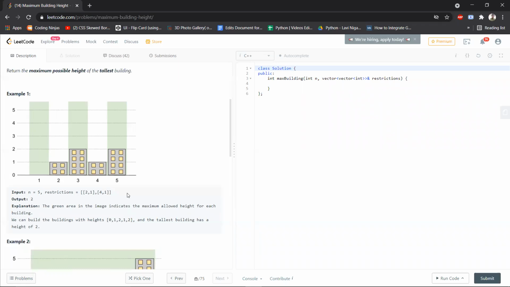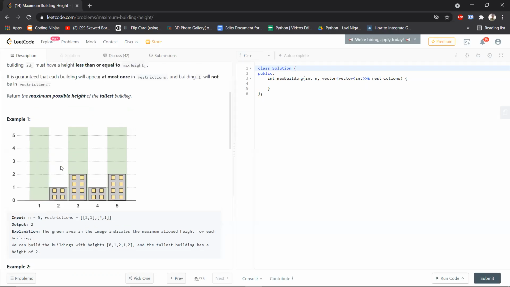Another restriction is that no two adjacent buildings can have a height difference of more than 1. So if building 2 is of height 1, building 3 can either be of height 0, equal to building 2, which is 1, or 1 higher than building 2, which is 2. We can't make a building of height 5 here, because then the difference between the second and third building will be 5 minus 1, which is 4, and that is not allowed. Two adjacent buildings can't exceed a height difference of 1.